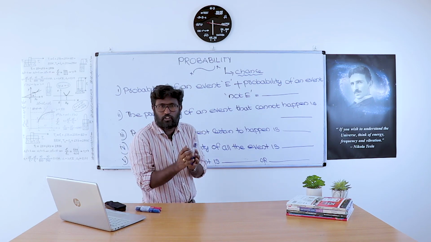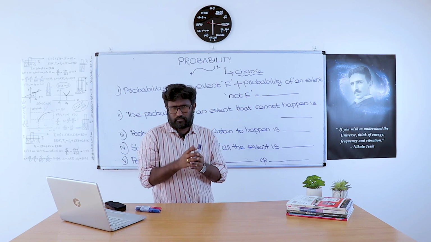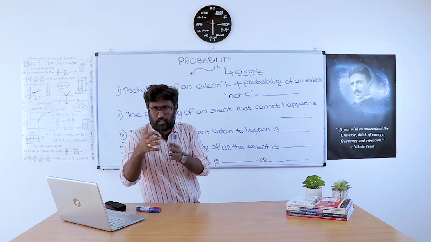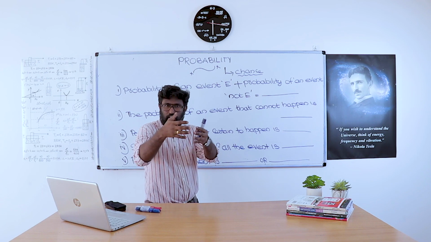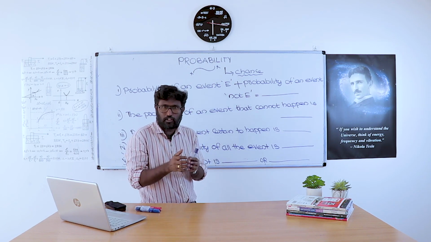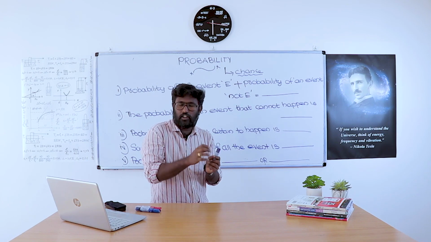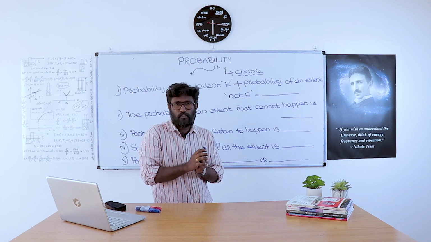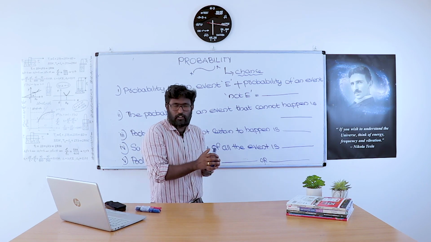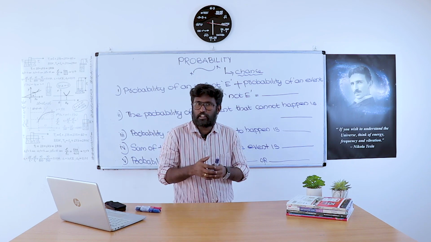When we toss a coin, or as you all know about cricket, at the beginning of every cricket match there is a toss. In that toss there is a chance of winning tail or a chance of winning head. So when we toss a coin, there is a probability of getting head or a probability of getting tail.